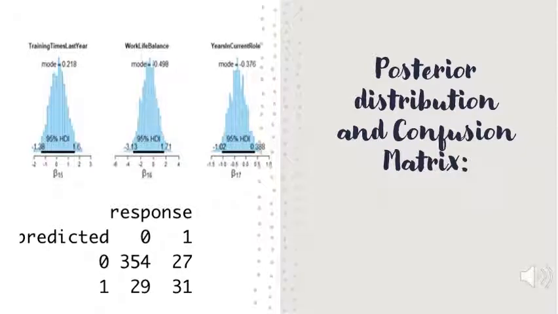Since for the beta 16 value the 95% HDI has 0 in it, it gives us an opportunity to improve our model recall by feature selection, which is one of the advantages of using Bayesian analysis. We can see that the recall is really low for the model, which calls for improvement, as given in the confusion matrix. We also plan to use A/B testing in our model to achieve better results.